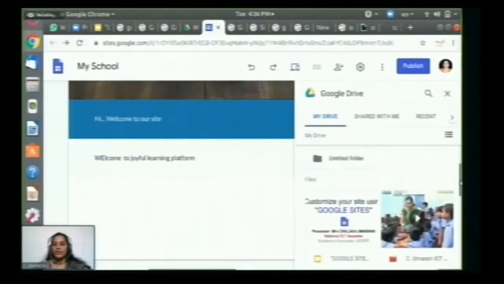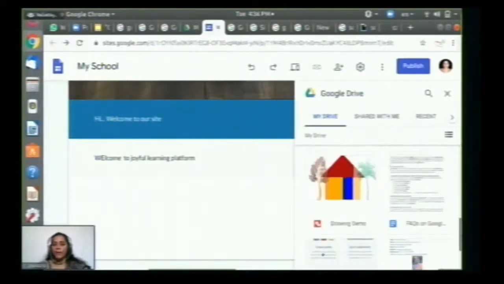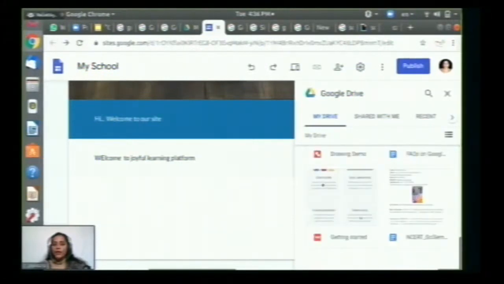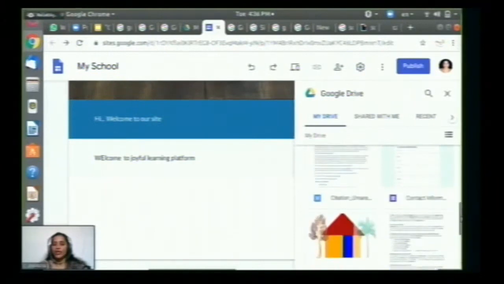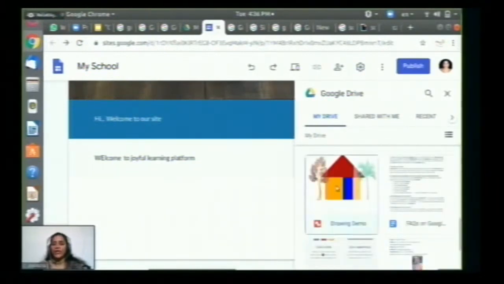You can take any picture from here, or you can directly take a drawing demo as we are talking about joyful learning.